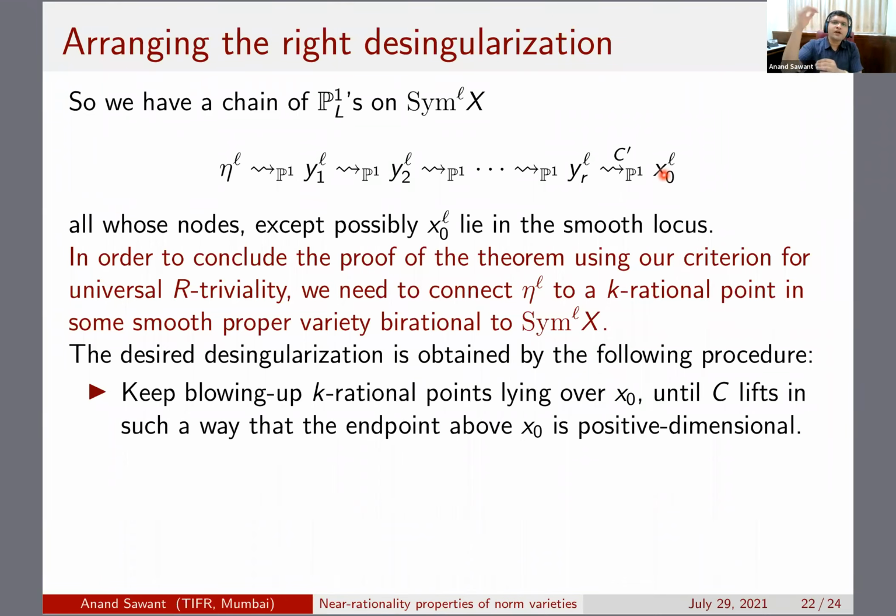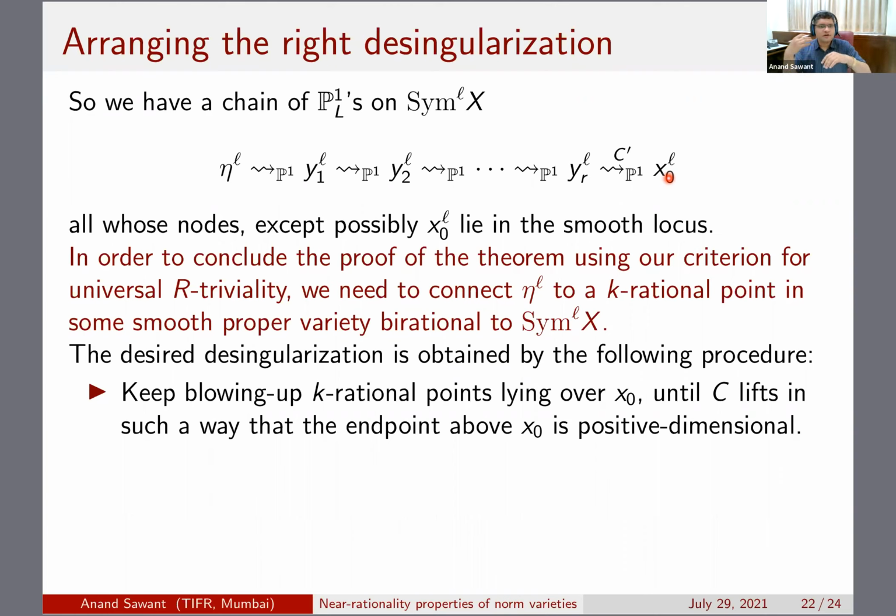I don't want to go into technicalities over here. Even when this family of P1s spreads apart, it's not clear if the lift over x0 to the L is going to be in the smooth locus. What you can show is that after you blow up this x0 to the L and take lifts and pre-images sufficiently many times, ultimately the lift will be positive dimensional, and by positive dimensional it will automatically not be on any of the partial diagonals, so it will be in the smooth locus.